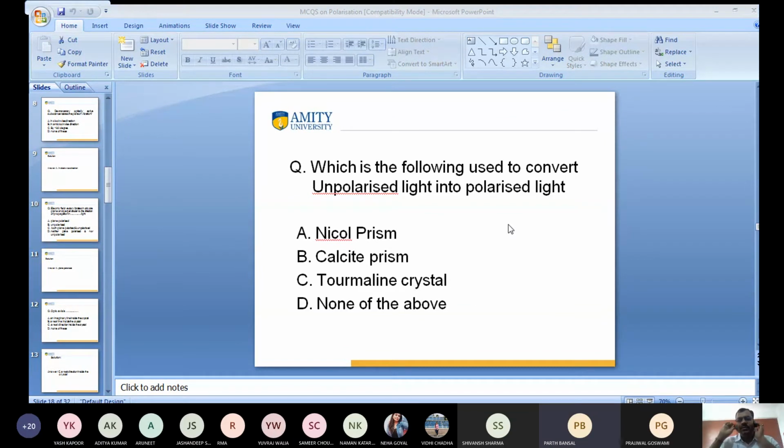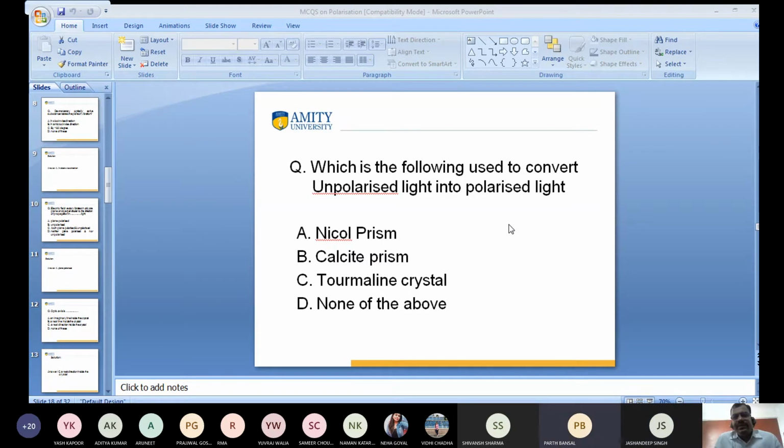Can you tell me what is the role of Canada balsam in a Nicol prism? Mr. Jasandeep? Sir, I forgot this. Sir, I know that the refractive index of the ordinary ray of light is more than that of Canada balsam. But sir, I am not asking this question. What is the role of Canada balsam? I'm not talking about refractive index.